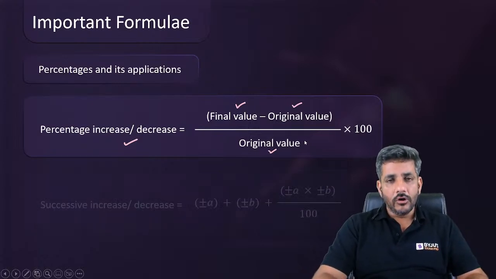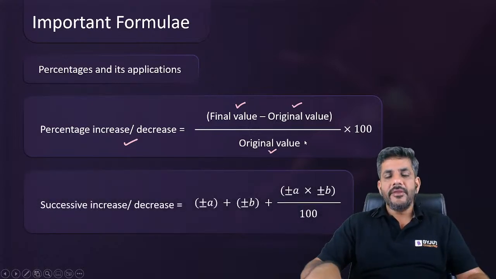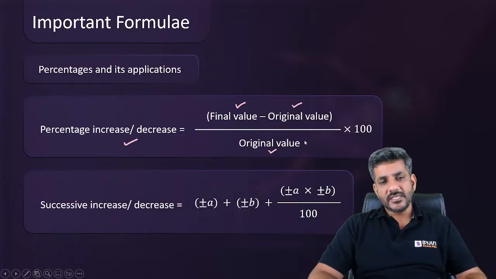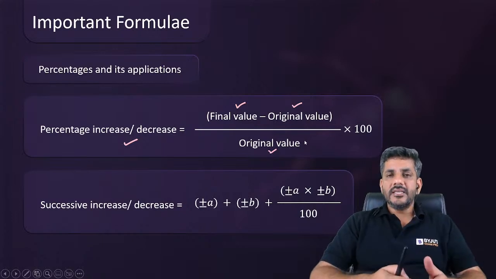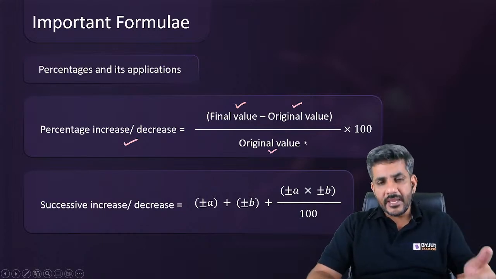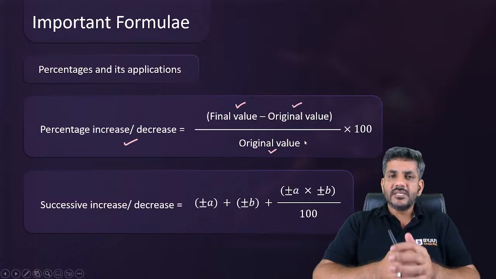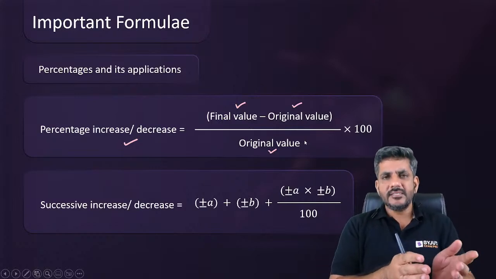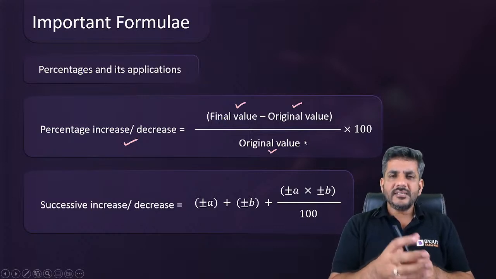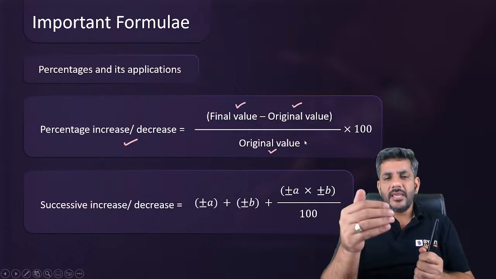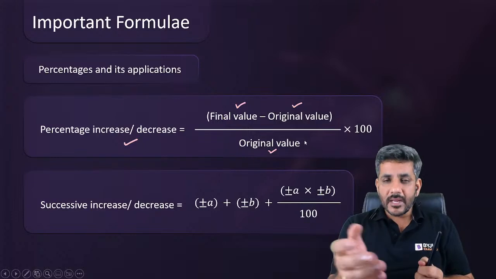Also, the other thing that might be used in percentages is successive percentage increase or percentage decrease. So when something is successively changed by A% or B%, and when I say changed by A% or B%, that means there can be increases, there can be decreases. So let us say the value is increased by A% and then that is increased by B%.